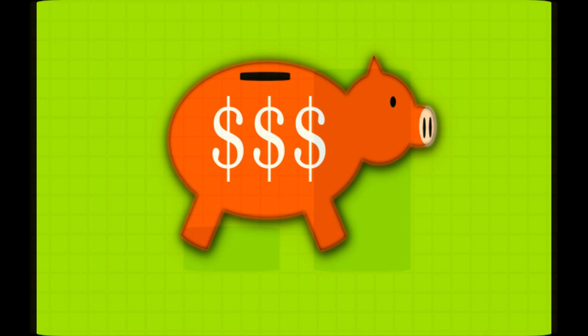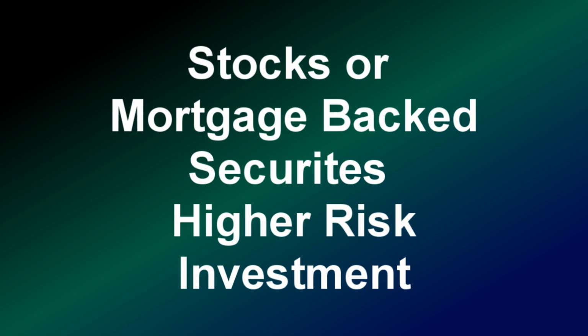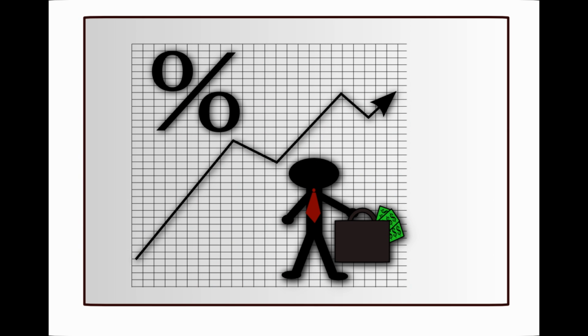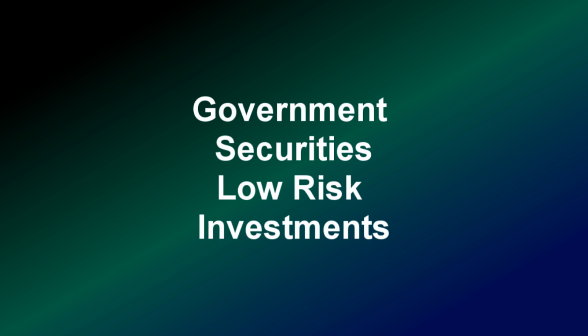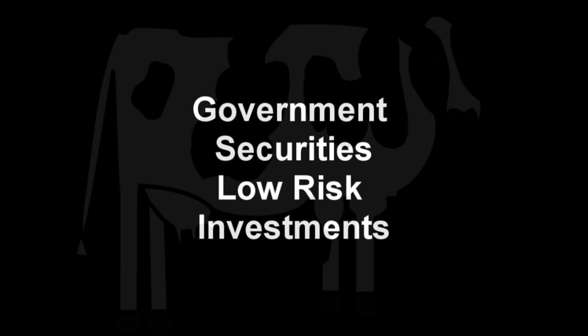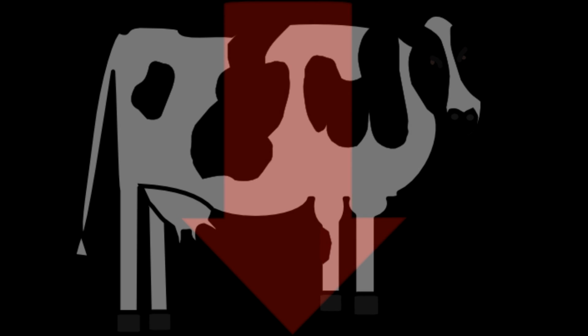Investors are constantly looking for safety and a return on their investment. The safest investments are U.S. government bonds, notes, and bills. However, the rate of return is relatively meager compared to what they could get by buying other securities. Investors willing to take a little more risk might consider stocks or mortgage-backed securities. Typically, in better economic times, they are willing to make riskier investments. Government securities have historically been considered low-risk investments. Similar to a herd of cattle or sheep, after the sign of economic uncertainty, investors will flock to these securities.